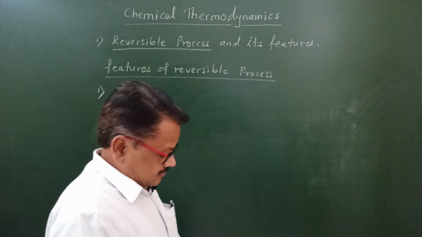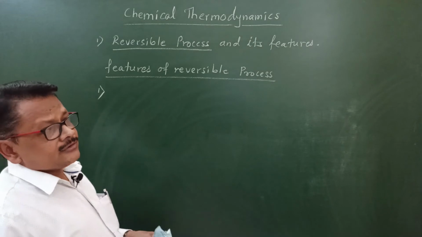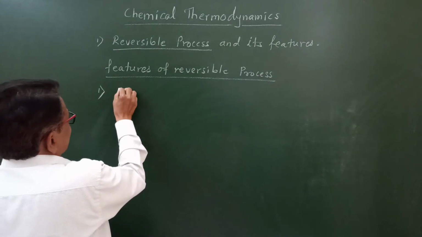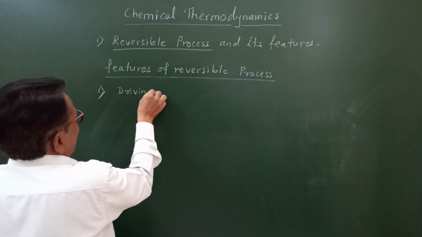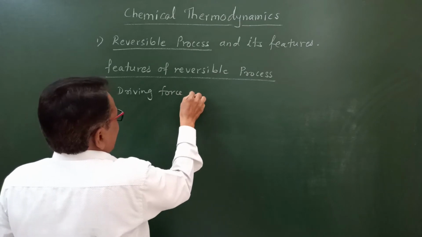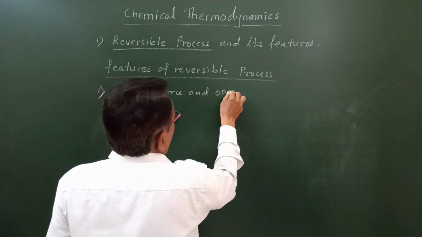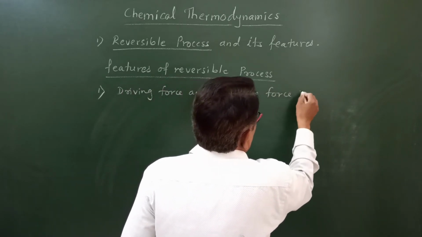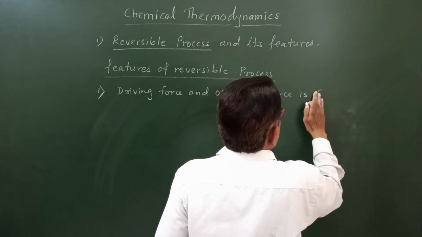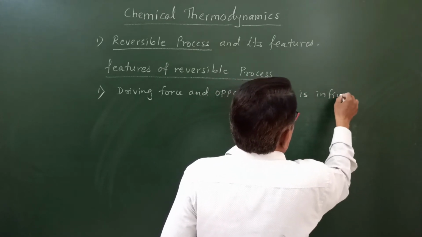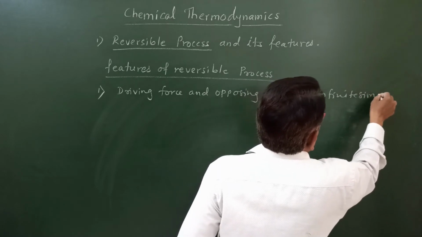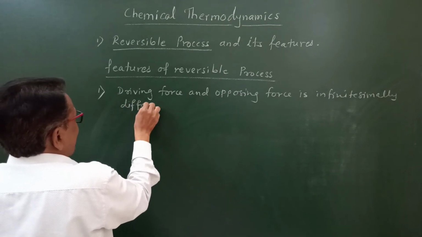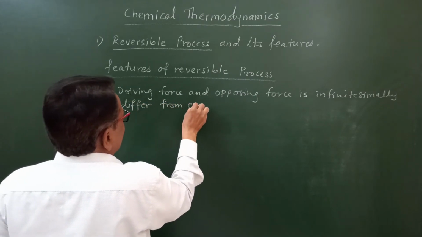First feature is that driving force and opposing force slightly differ from each other, or we can say they infinitesimally differ from each other.